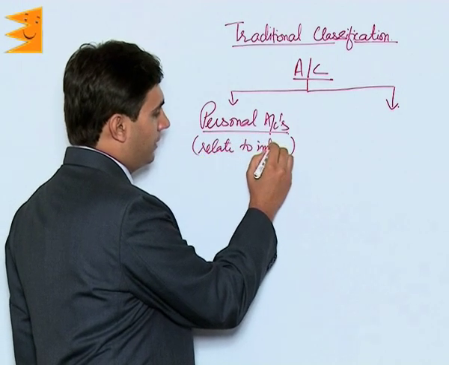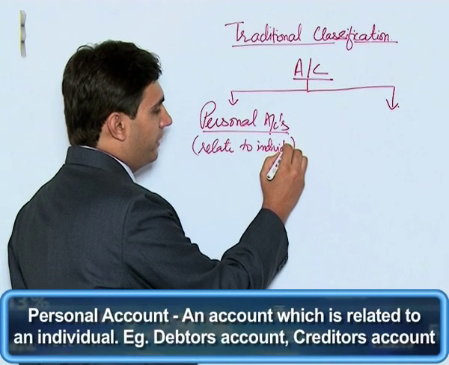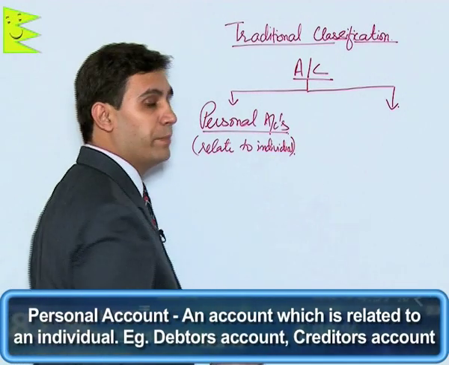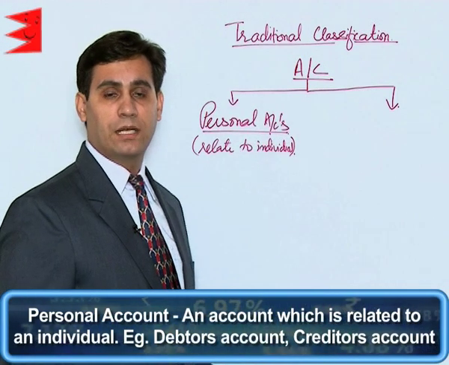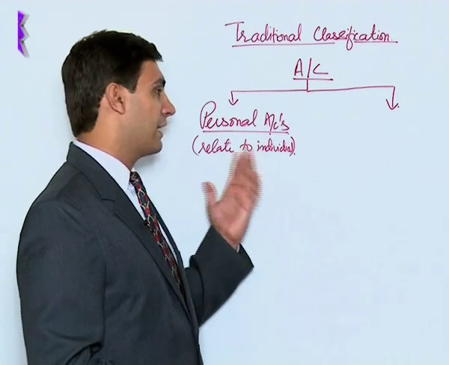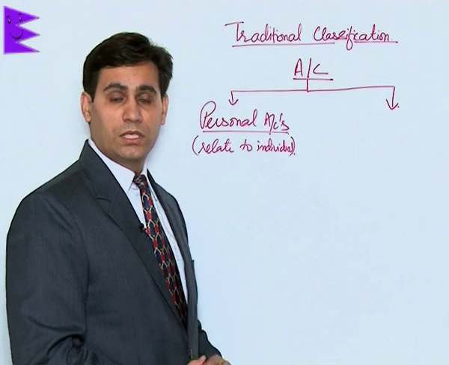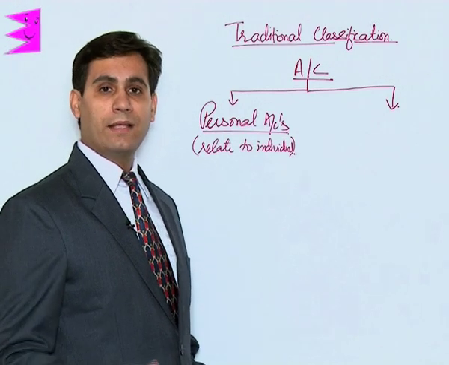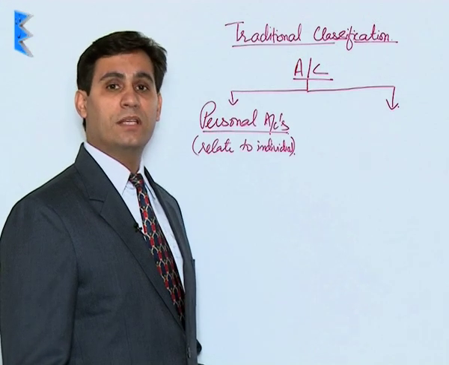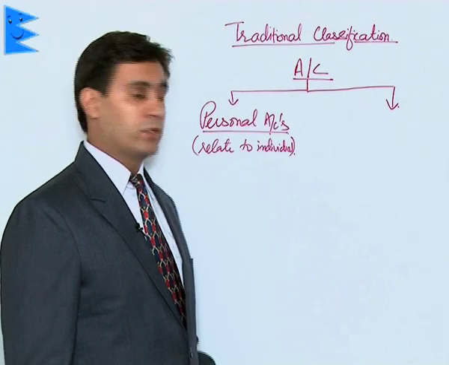In any sense, if it is related to an individual, it would be a personal account. For example, debtors account and creditors account are individuals, so they are classified as personal accounts. They can carry a name, Ram, Shyam. Your bank account is run on your name, so it is your personal account.